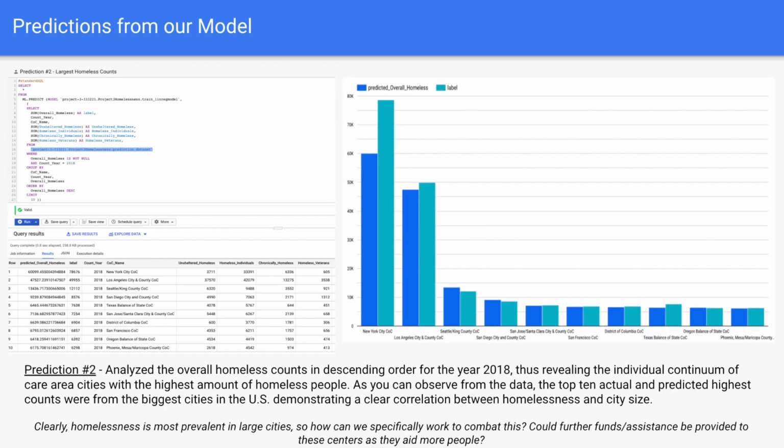For our next query, we took a look at the continuum of care centers that had the highest overall counts of homeless people in the year 2018 by listing the overall homeless field in descending order. As you can observe from the table and graph, as well as the predicted and actual data, these 10 COCs have the greatest amount of homelessness in the nation. And from this information, we are able to observe that the top 10 are all located in some of the biggest cities in the nation, demonstrating a clear correlation. Because of this, we took a closer look at these large cities and potential solutions to help target these regions to provide them with additional aid.